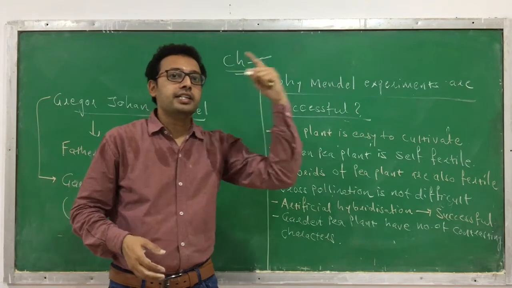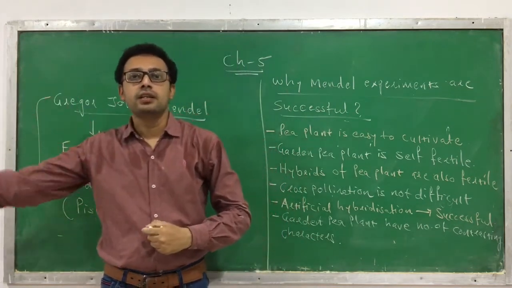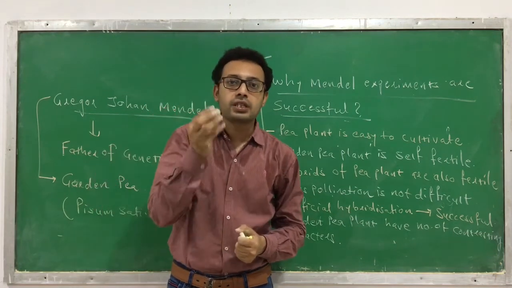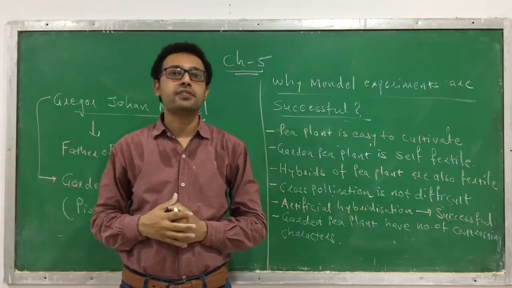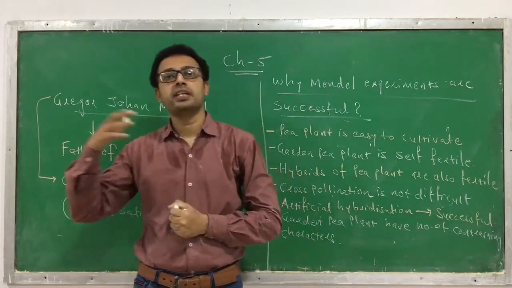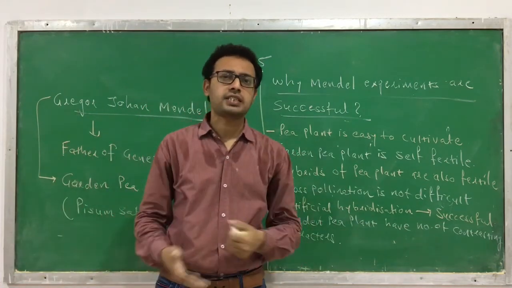One has a yellow flower and the second one is a white flower. This is another contrasting character. Someone has a round surface, the other has a wrinkled surface. Someone has an axial flower, someone has an apical flower. There are lots of contrasting characters.